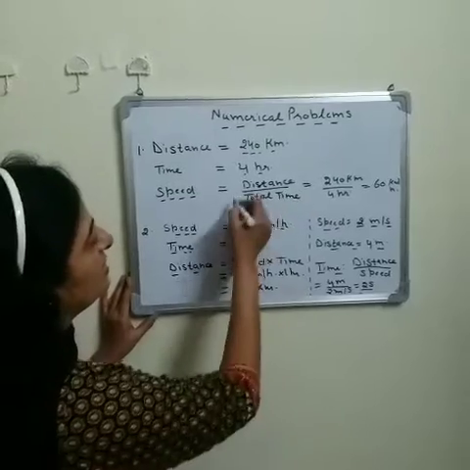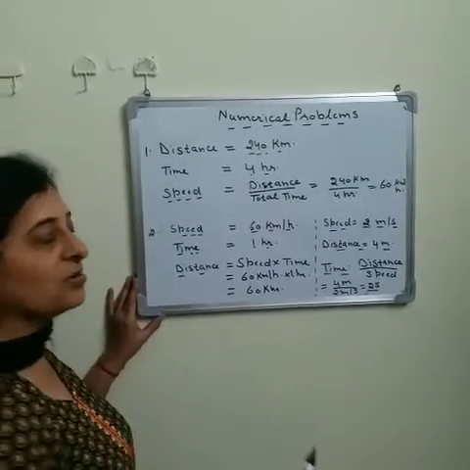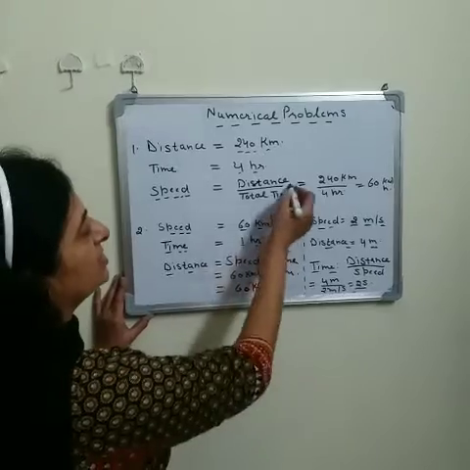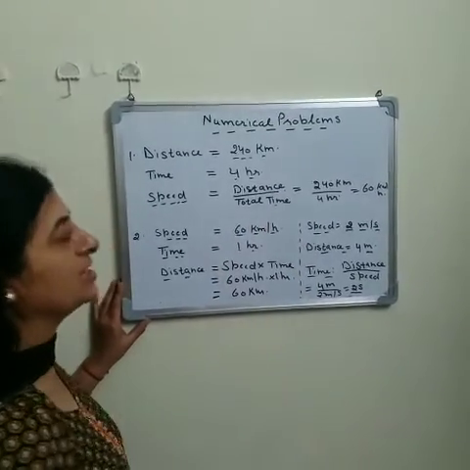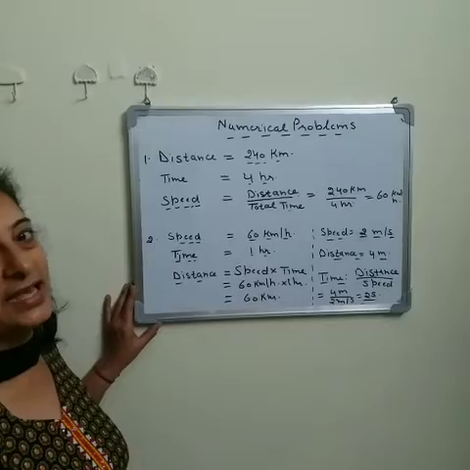So with the help of these formulas, we can easily find out the speed of any object, the distance covered by any object, and the time taken by any object to cover any distance.